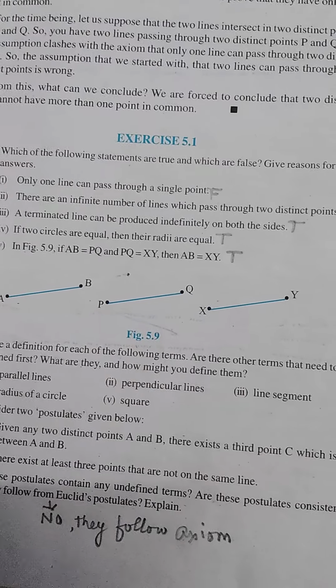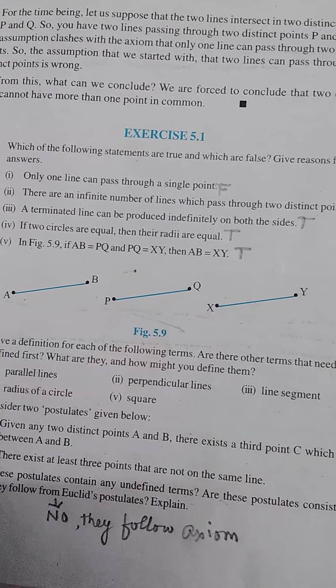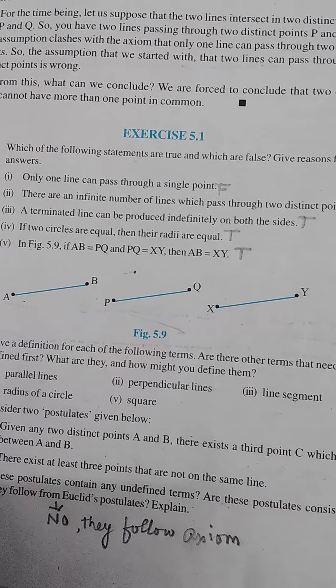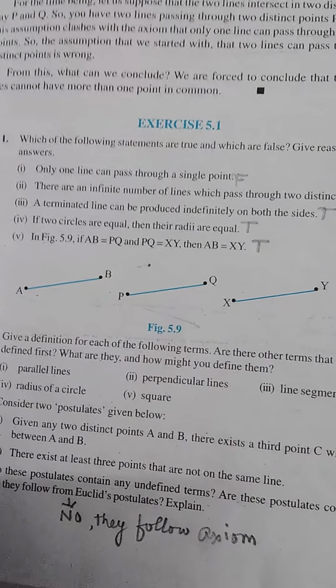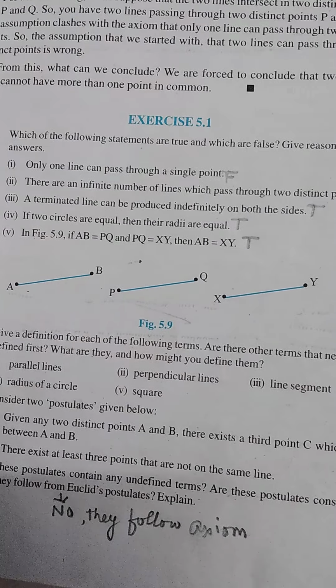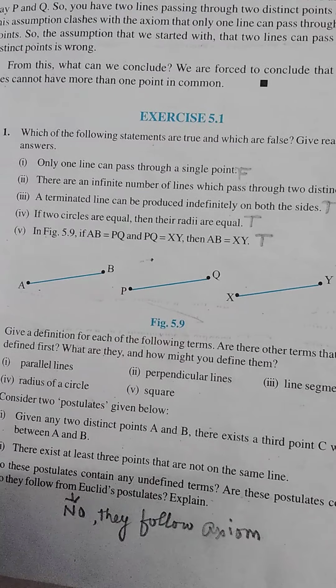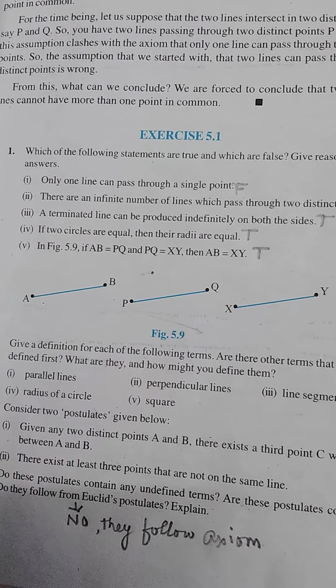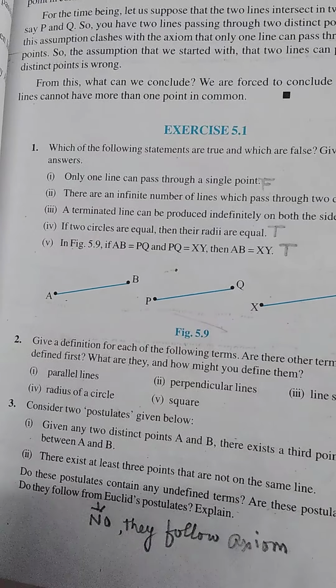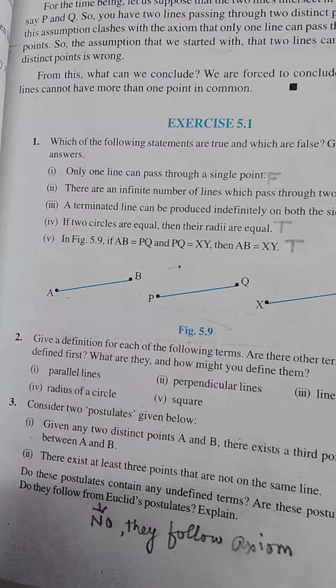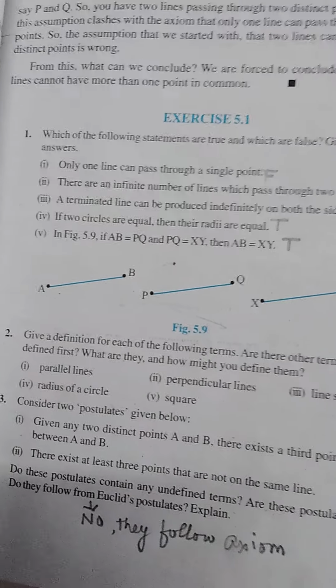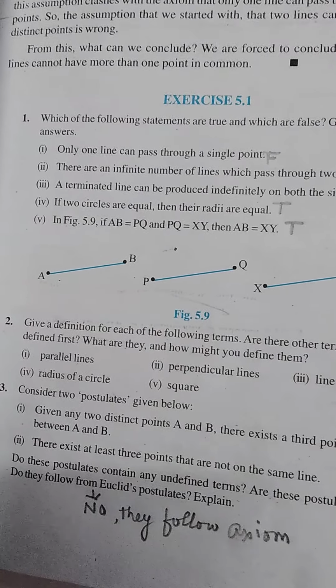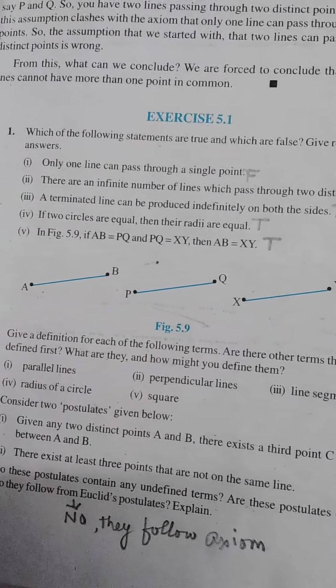Third, a terminated line can be produced indefinitely on both the sides. This is a true statement by postulate 2. That means a terminated line can be produced indefinitely. Fourth, if two circles are equal, then their radii are equal. This is again a true statement because equal circles coincide with each other and therefore their radii will be equal.